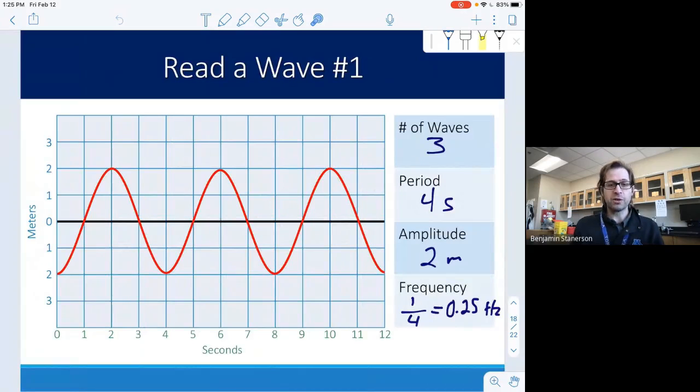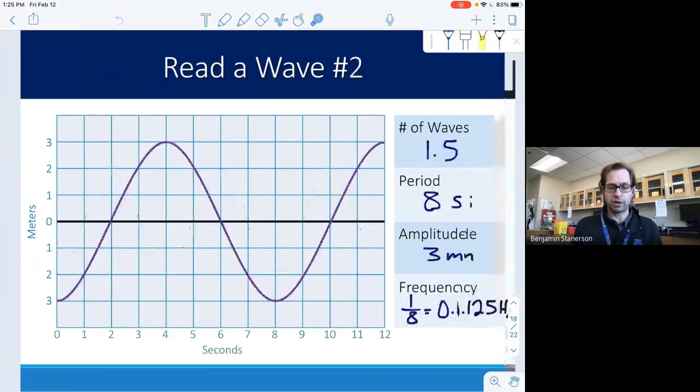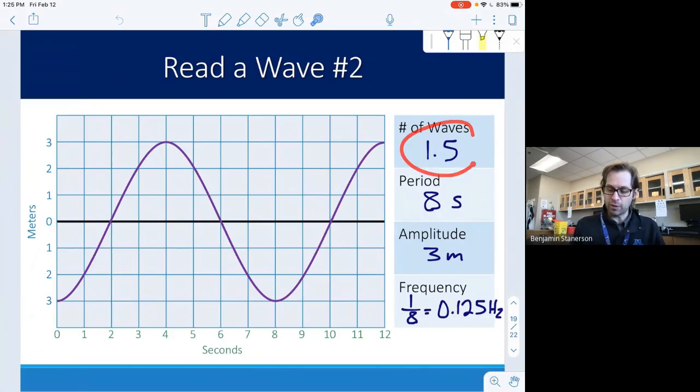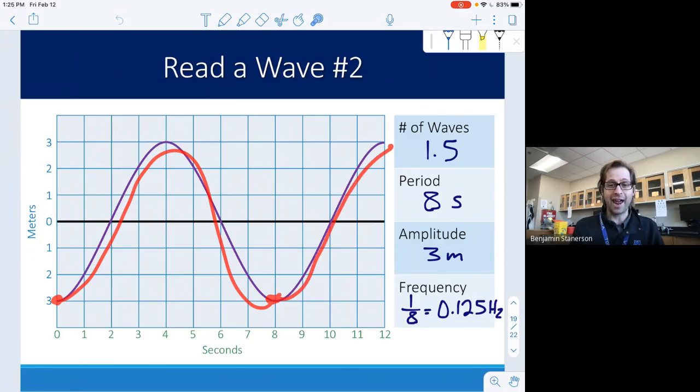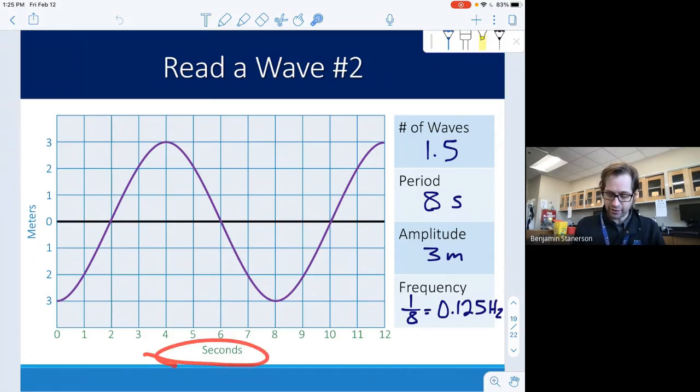All right, so once again, just a quick review of looking at different waves. The reason this is 1.5 waves is we start here, we go all the way back to the beginning, that's one wave, plus another half, okay? The period is 8 seconds. How do I know that? I'm using the graph down here, because one wave occurs in 8 seconds. The period is how long it takes for one wave.